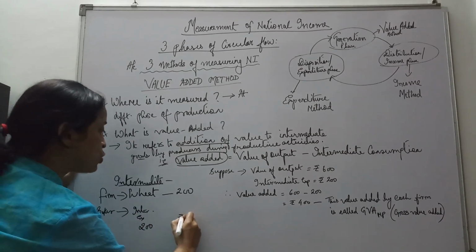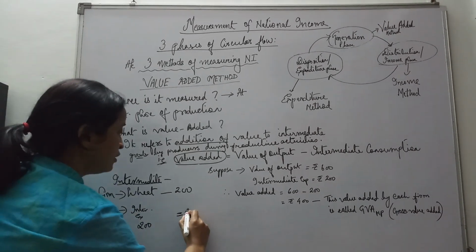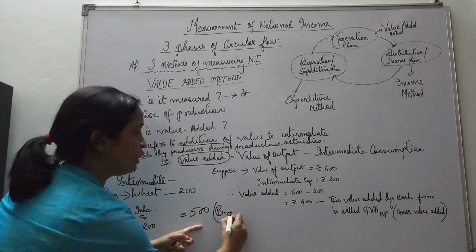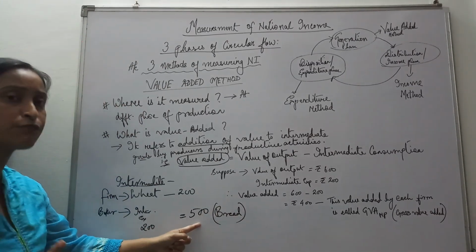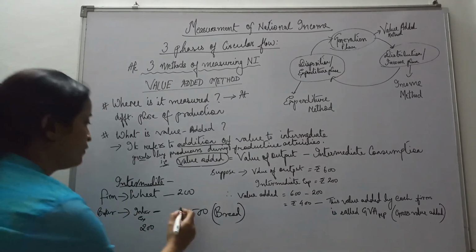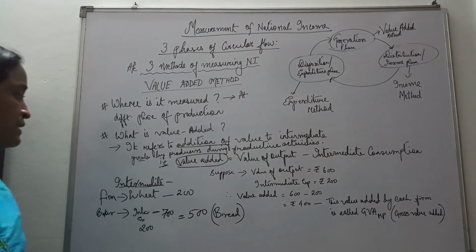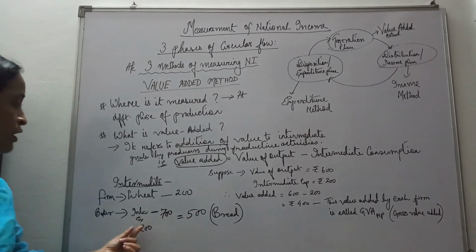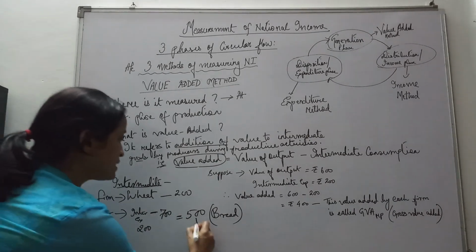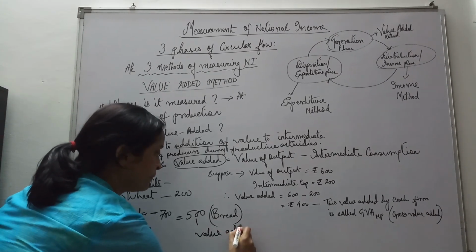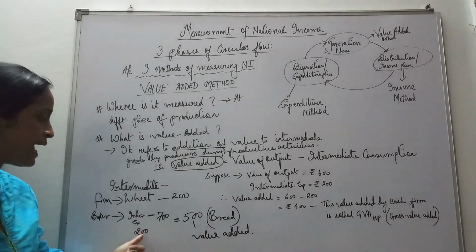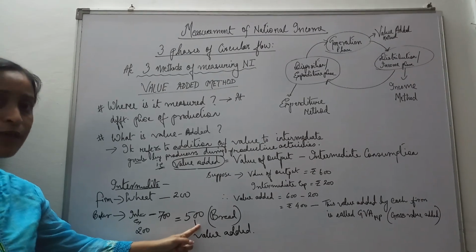But then he sold the product at say rupees 500. So when the baker is selling bread, what is the value of bread he got? He sold bread for rupees 500. So how much has been the value of output? 700. The value of output is 700. But out of this 700, 200 is the raw material. So ultimately, what is this? This is the value added. How much value has the baker added to the intermediate good? He has added a value of rupees 500.